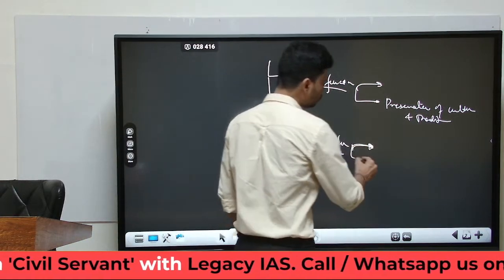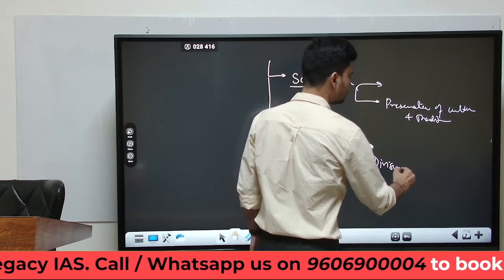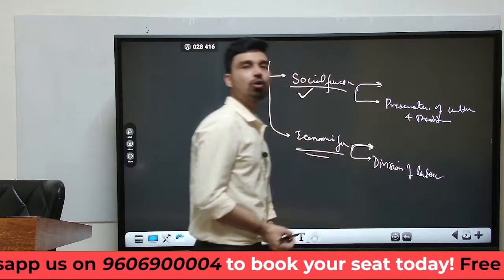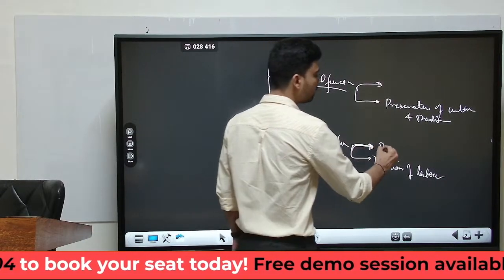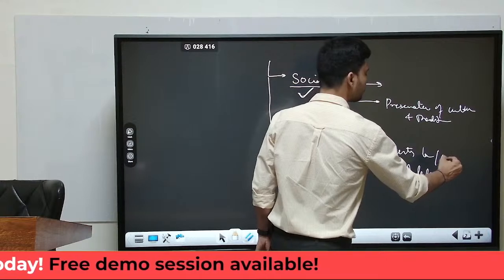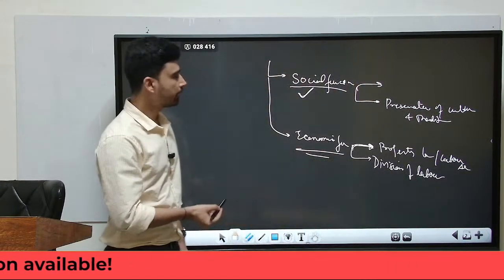Second, it also basically ensures division of labor on the basis of gender. That is a very vital function. So division of labor on the basis of gender. And second, as we have discussed, the property rights and the labor rights. Property rights and the labor rights, or rights over labor services, that is another economic function.